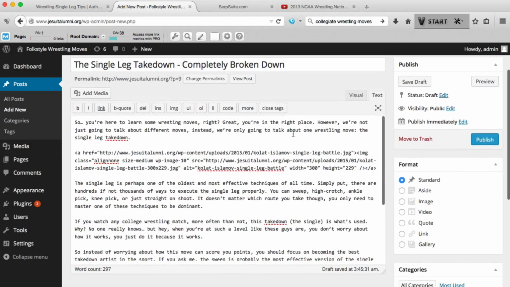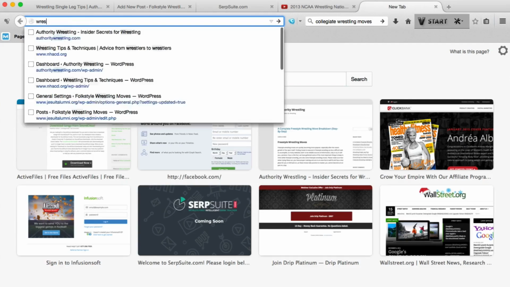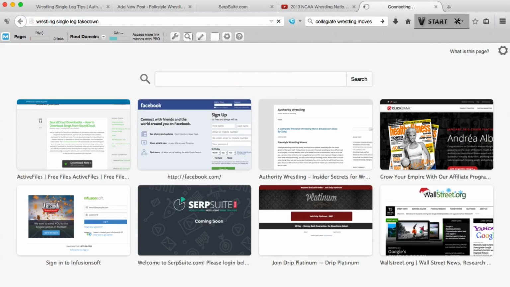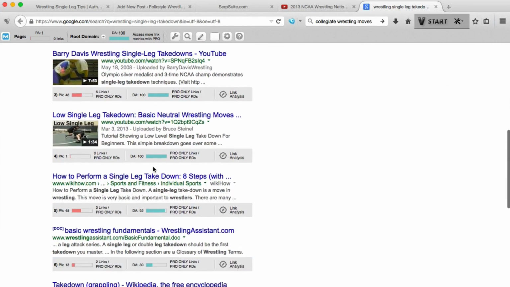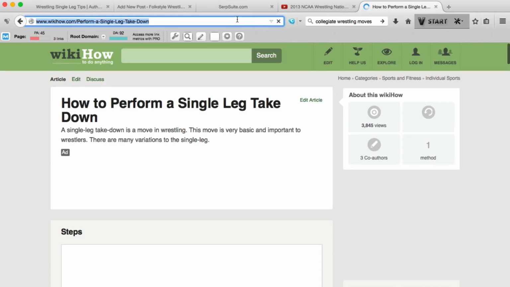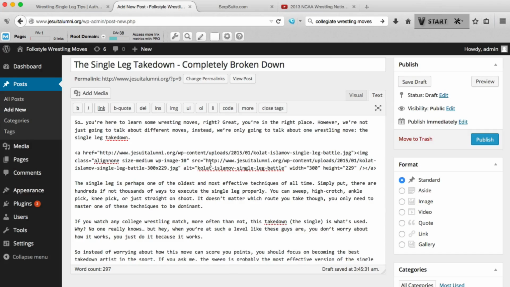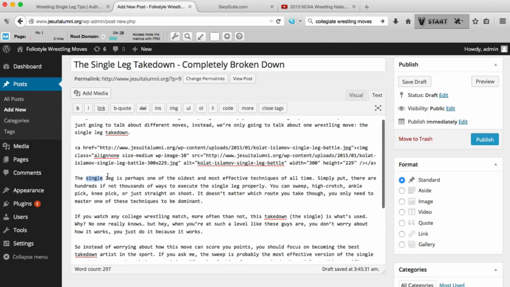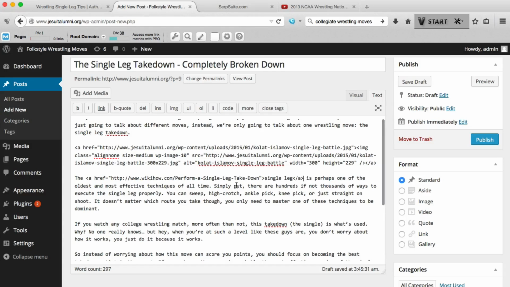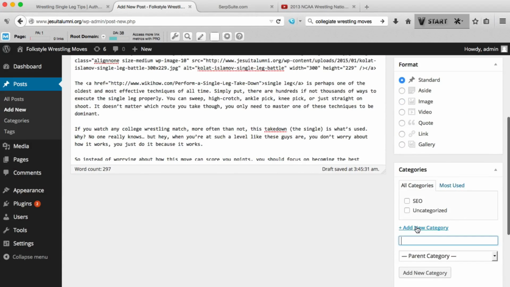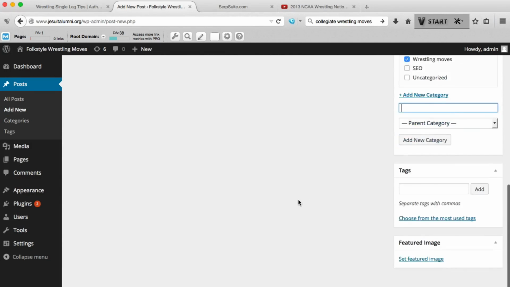Perfect. Now I could even link to some kind of article on another website like WikiHow. And I'll just grab this text here, make that a link for this authority site just to mix it up and make it look natural. And we can even add a category in here. So we'll say wrestling moves, add new category, and boom, check that.